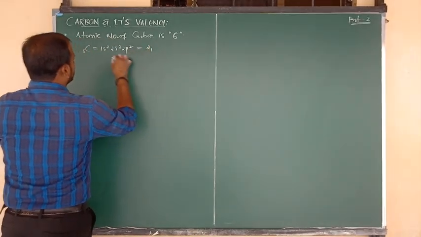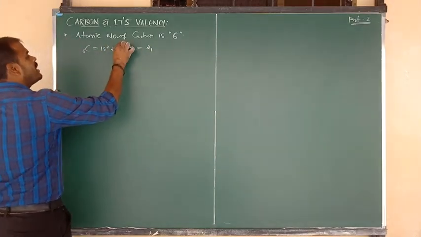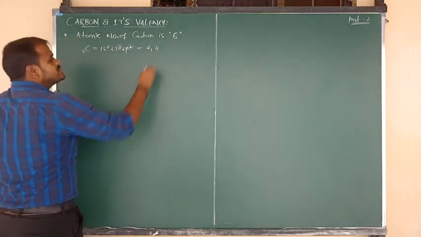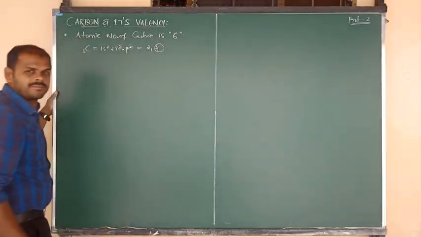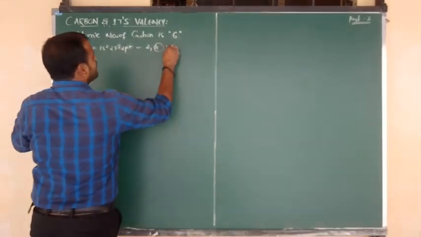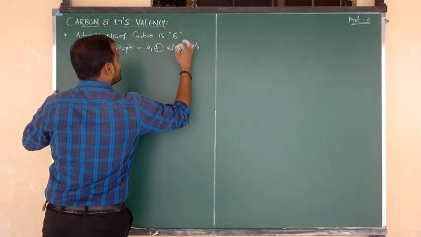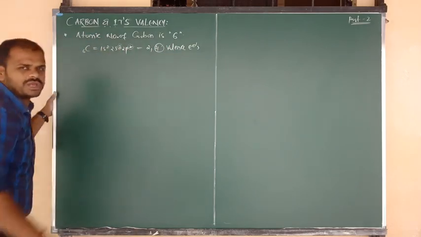The first orbit contains only 2 electrons, and the second orbit contains 2s and 2p, so 4 electrons. So how many valence electrons are there? In carbon, we can write 4 valence electrons, meaning 4 electrons are present in the outermost shell of carbon.